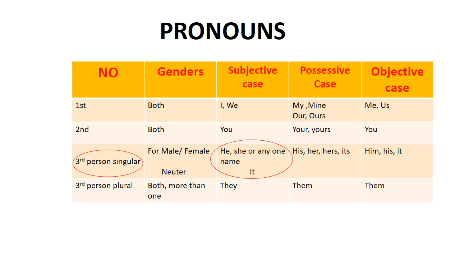Students, here is a table of pronouns I've made for you. You can see number, gender, subjective case, possessive case and objective case. Subjective and objective case we use in the same sentence, and possessive case we use in different sentences. The second thing you can see is third person singular. When you see he, she, it or any single name, they are called third person singulars.